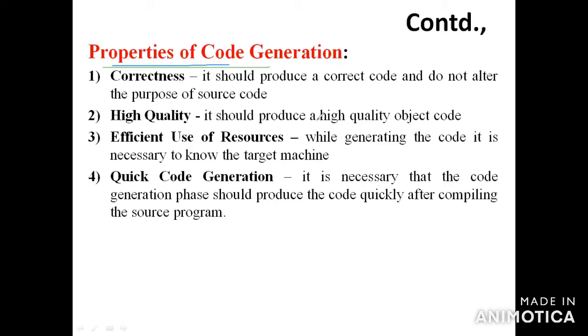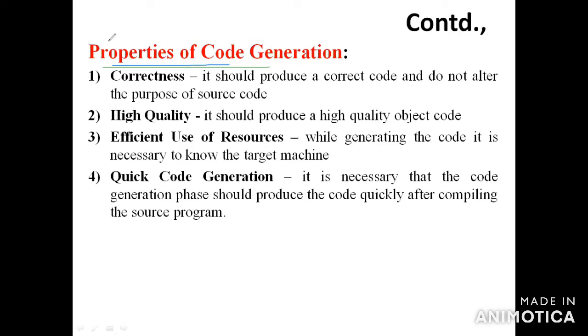It is the process of creating assembly language or machine language statements, which will perform the operations specified by the source program when they run. That is called machine code generation.